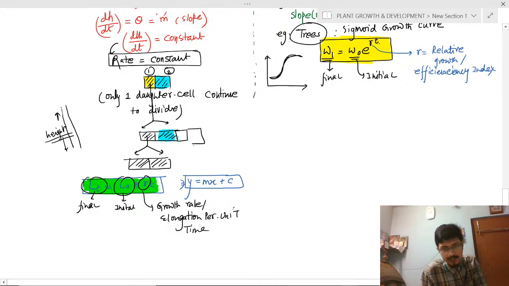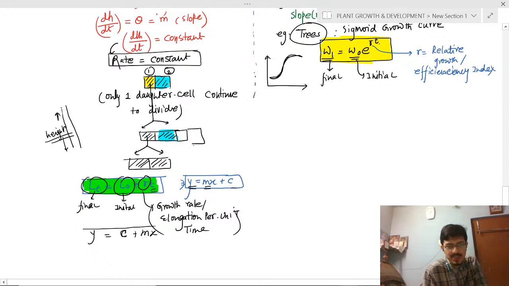This is the formula. So if you represent y equals mx plus c, y equals Lt, L0 equals c, m equals r, and t equals x.